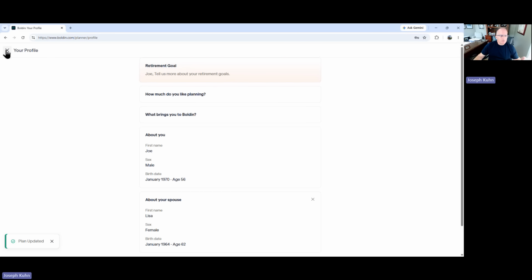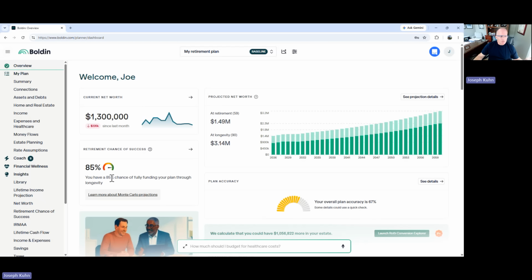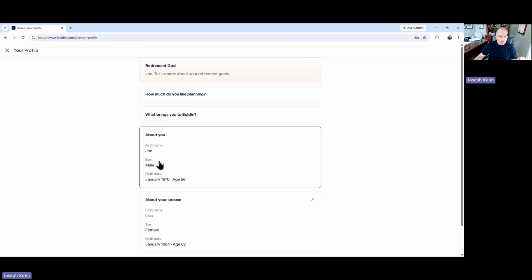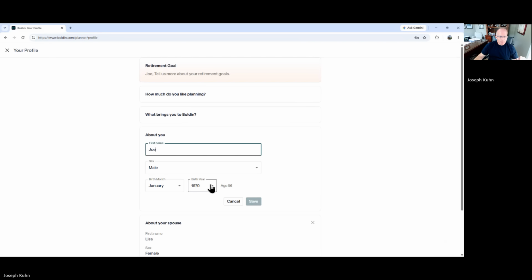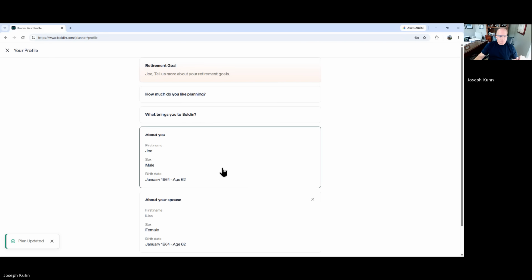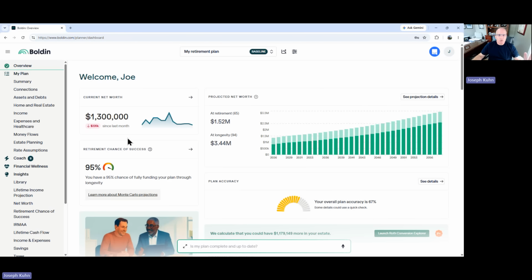And then I'm going to go back to the scenario. And that dropped to 85% probability of success because of my age. That's not a bad number, but it dropped 10 percentage points, just showing that it's a major lever. So I'm going to go back and change that back. Profile. I'm going to make myself back to 64. So that was number one: probability of success went down only because of the age change.